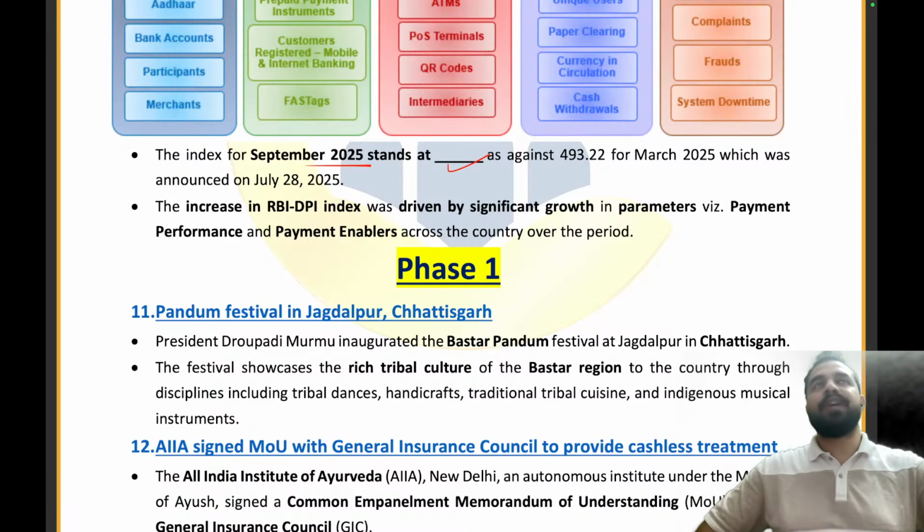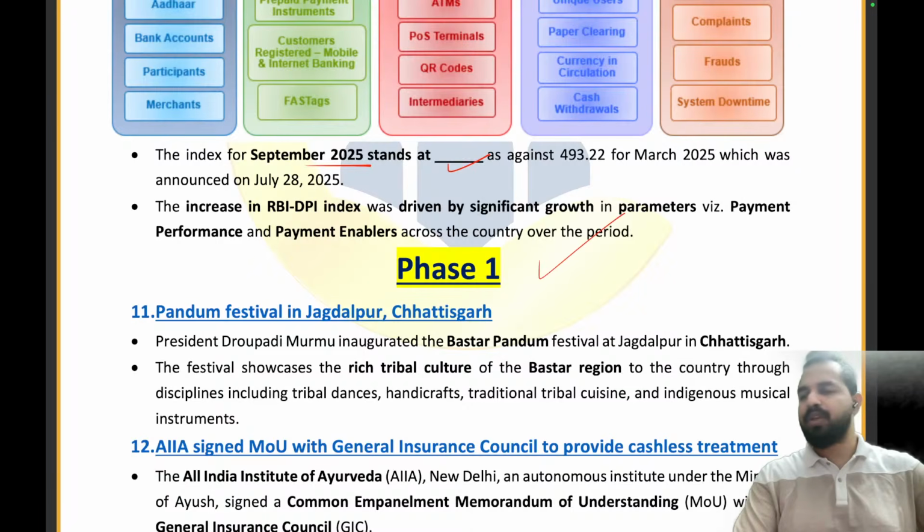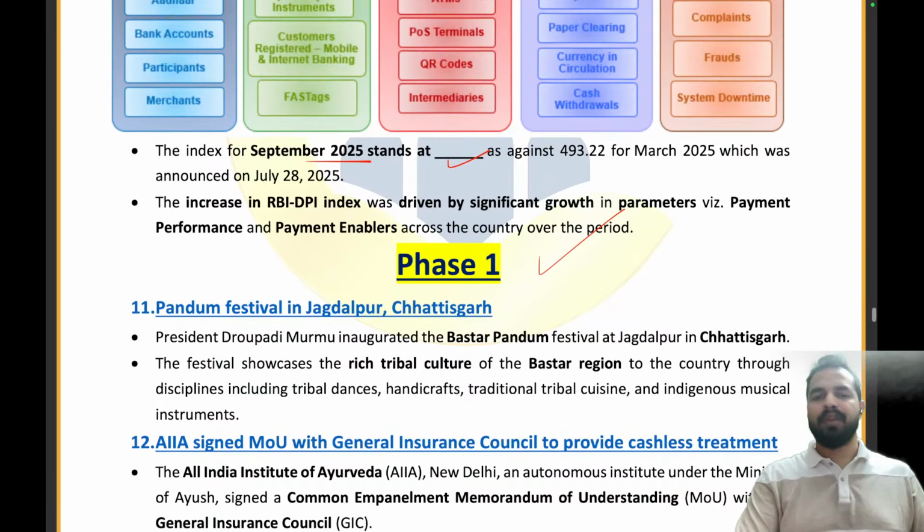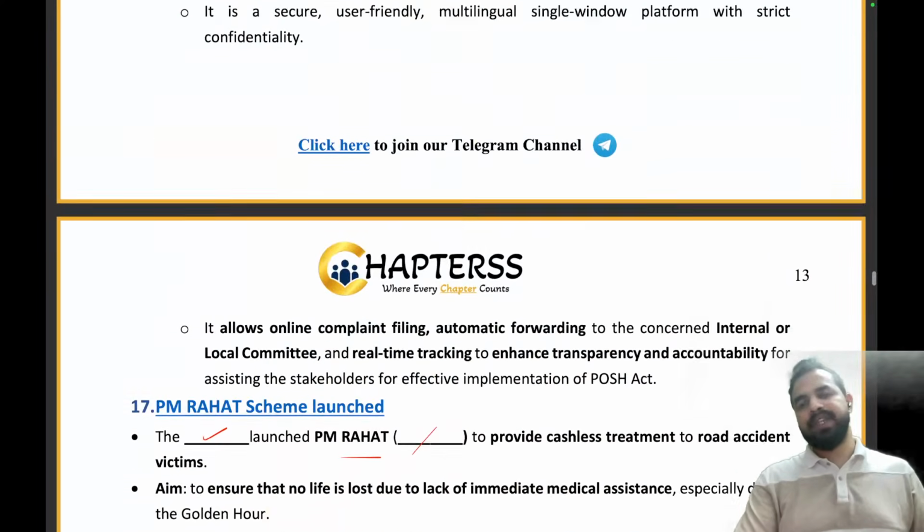Now with this, we are done with another important week of the 10th to 14th of February 2026. Now, the phase one articles, this is your homework. You will be completing the phase one articles on your own, and you will be doing this only after you are done with the phase one articles of March, April, May. Clear, everyone? So, my dear friends, that was all from today's session.